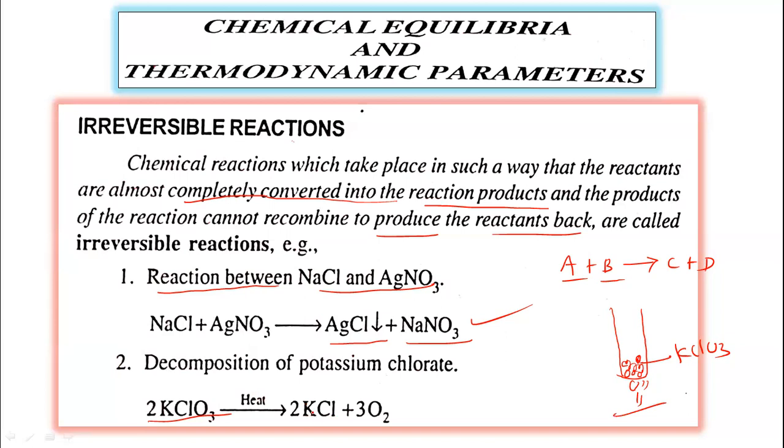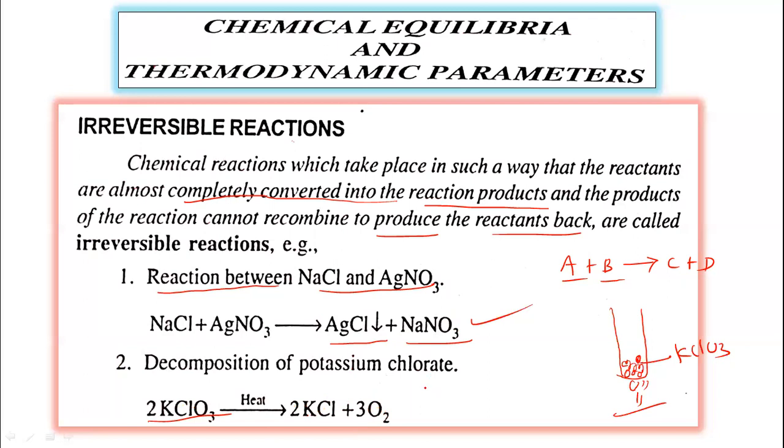The potassium chlorate is converted into potassium chloride, and oxygen gas is liberated. This reaction takes place in one direction. The products which are formed do not recombine and are not converted back into the reactant. So this is also an irreversible reaction.